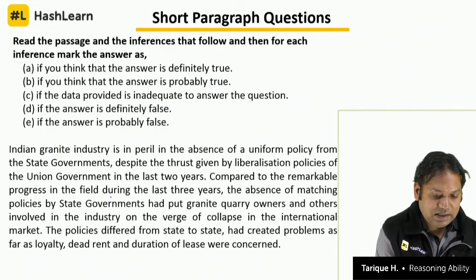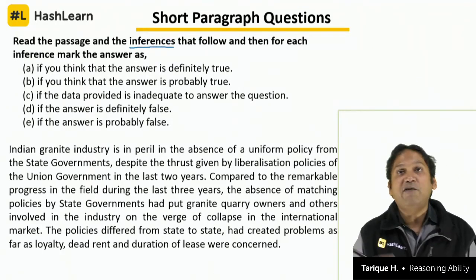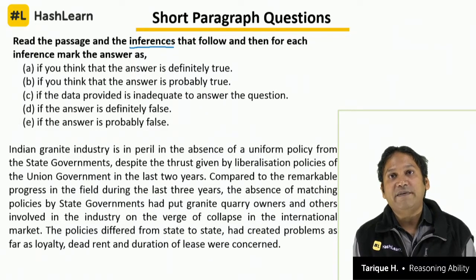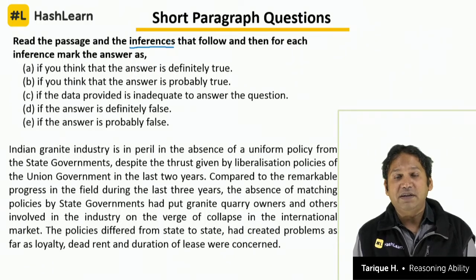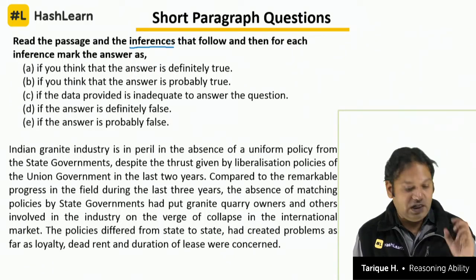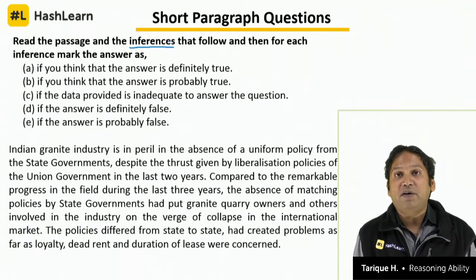So we have to read the passage and the inferences. There will be some number of inferences. Now you don't have to make the inferences. Those who have set the question for you have given a number of inferences. Now you have to find out whether the inferences are right or wrong. Now what is the meaning of right or wrong? We are looking at right and wrong in terms of degrees also here.